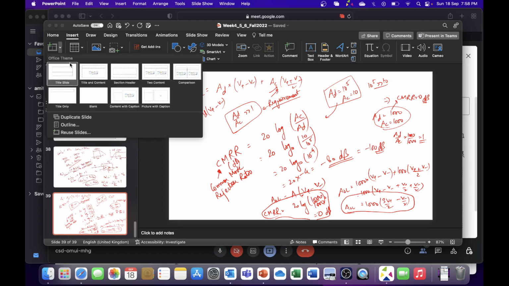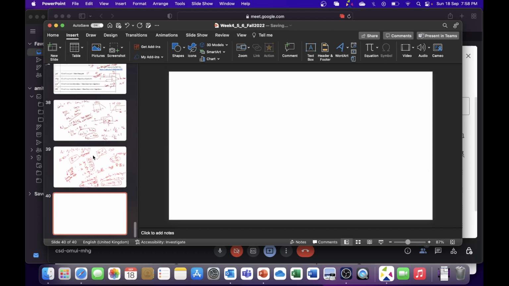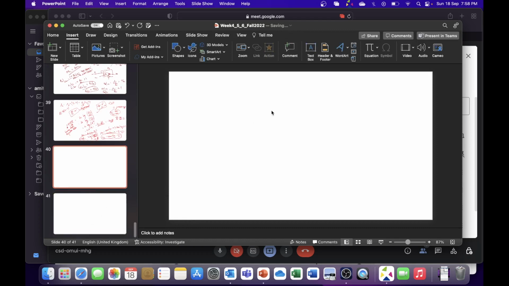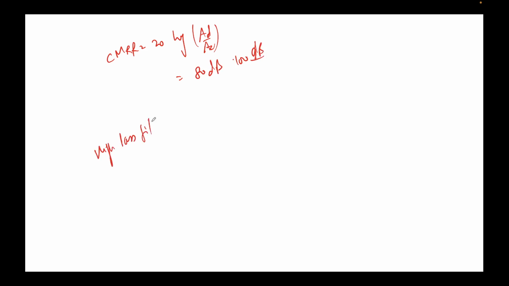Let me insert a new slide. Yeah, so CMRR is 20 log AD upon AC. So we want this number to be very high, 80 dB, 100 dB and so on. Yeah, so you're talking about the high pass filter, right? Yes, sir. Okay, so the high pass filter circuit will look something like this.